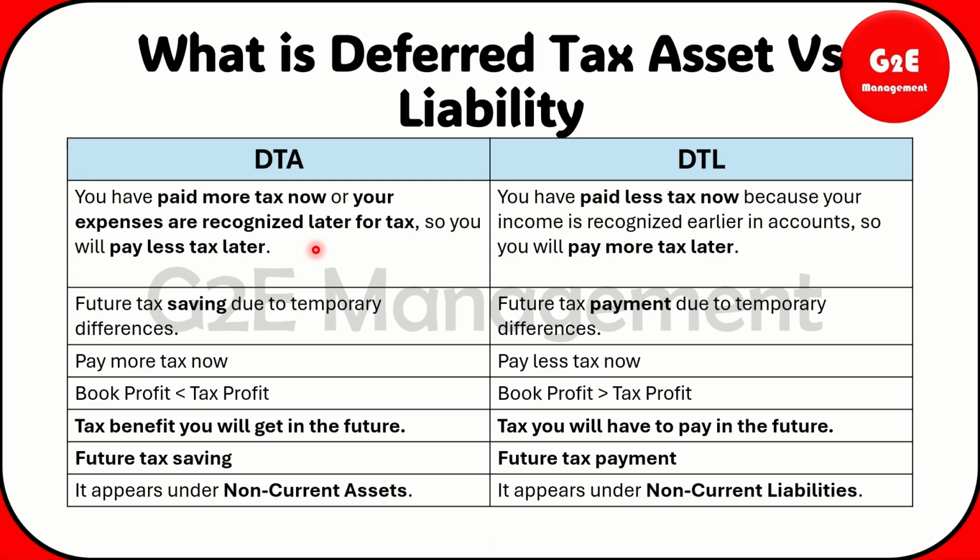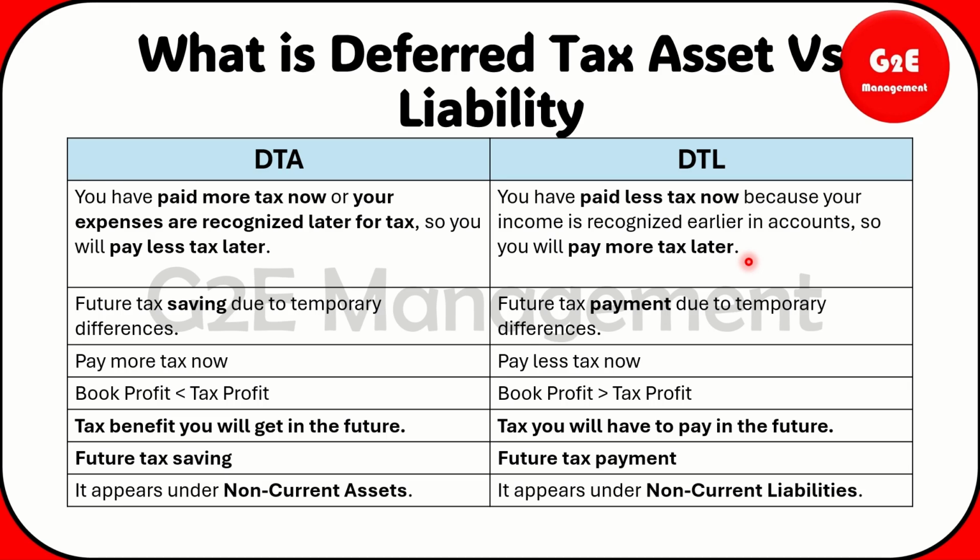Deferred tax asset, in a sense, you are going to pay more tax right now, and from the future you will get the benefit of it. Benefit in a sense, for the next year you will get the reduction of it, so you will pay less. And deferred tax liability, in a sense, you have paid less tax now, because your income is recognized earlier in accounts, so you will pay more tax later.